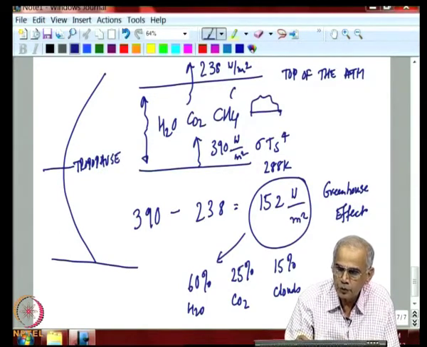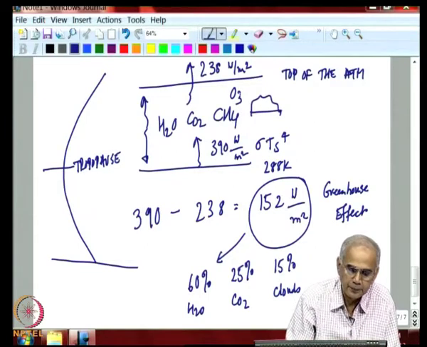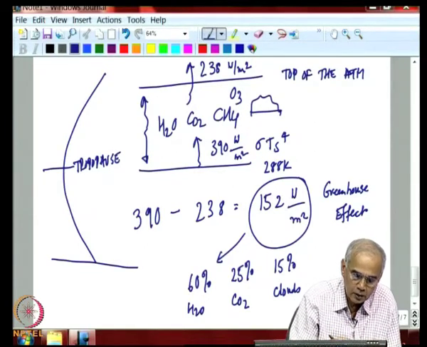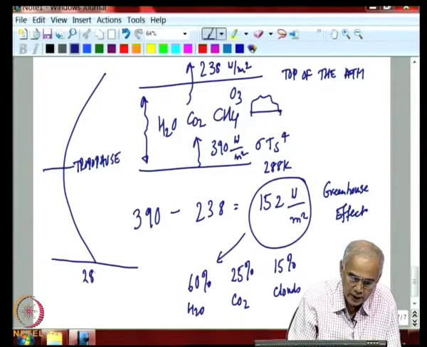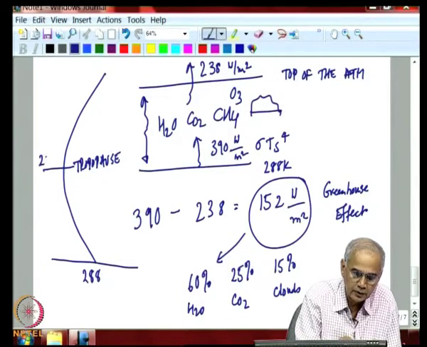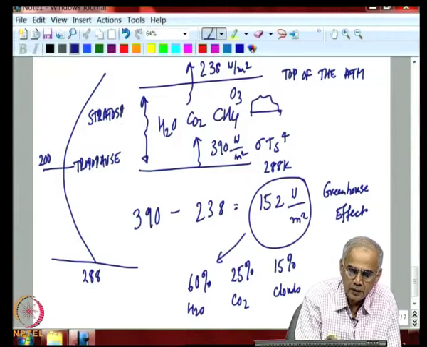I forgot ozone. Ozone is also a gas which absorbs radiation from the Earth. So, this is around 288 and this is around 200 Kelvin, and then in the stratosphere temperature starts rising again because of ozone absorption.